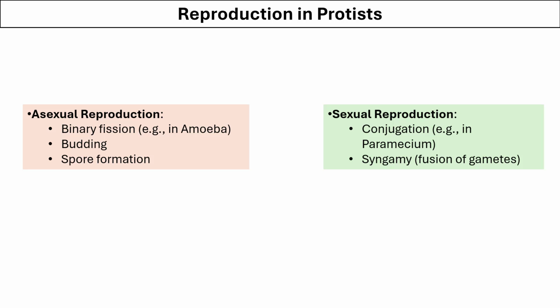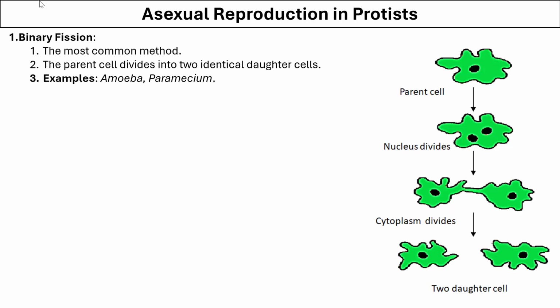Protists use two different modes of reproduction: asexual, which will be through binary fission, budding, or spore formation, and sexual, which will be through conjugation or syngamy. In the category of asexual reproduction, let's talk about binary fission. Binary fission is the most common method of asexual reproduction. In this, the parent cell grows and divides into two daughter cells, as in amoeba and paramecium.